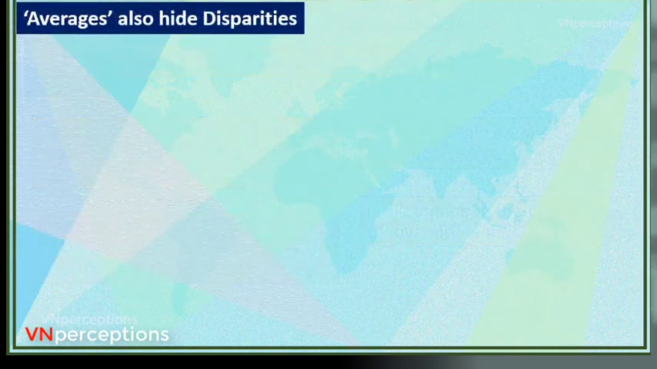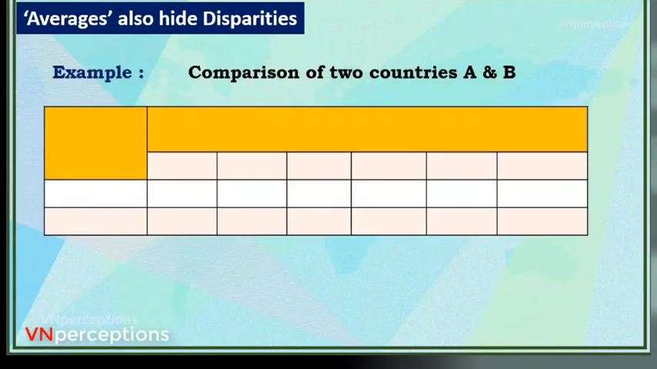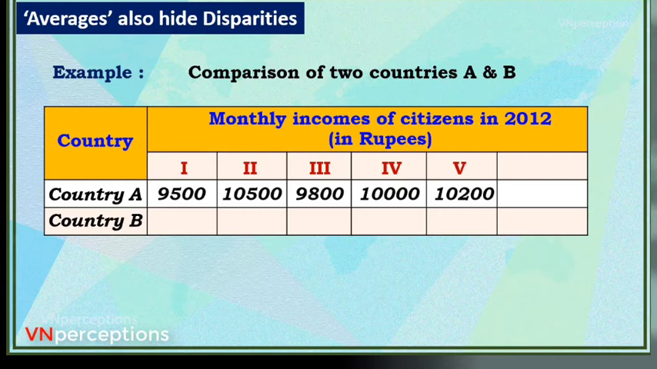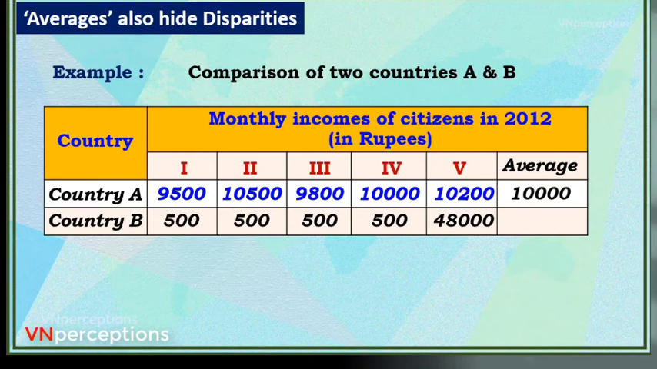Now, we were talking about averages. Averages have a drawback. They hide disparities. Let us understand. Supposing I take two countries, A and B. When it comes to A, this is their total income. And if I take an average, it comes to 10,000. But if I take the countries in B, it also comes to 10,000. But if you see, the distribution in A is almost equal. But in B, it is not like that. In B, there is unequal distribution. But averages are the same.